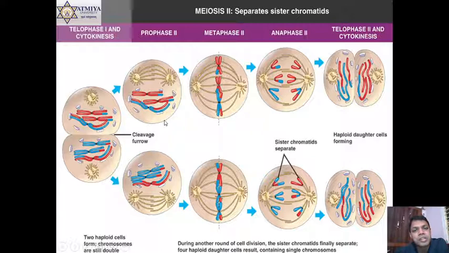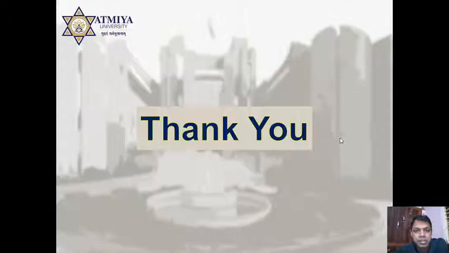In this phase, prophase 2 will be equivalent to mitosis, then in metaphase 2 you can see the chromosomes are aligned at the equator. In anaphase 2, both chromatids are separated. And in telophase 2 and cytokinesis, cell division occurs. Now you can see all the chromosomes are separated at the end of cytokinesis. So this is all I wanted to explain about meiosis. I think you understand, and this is the completion of the cell cycle as well as cell division. Thank you.